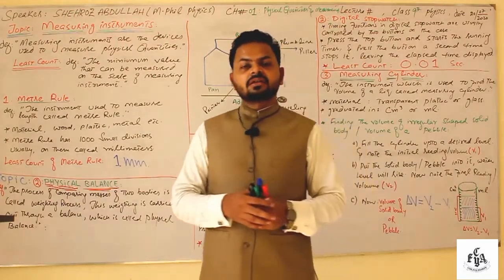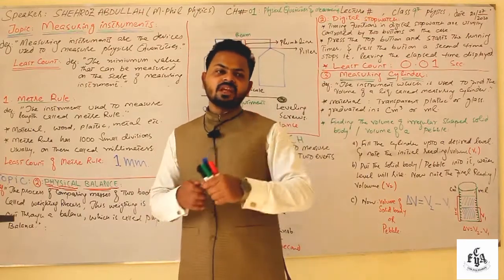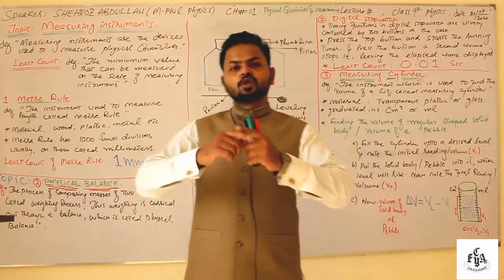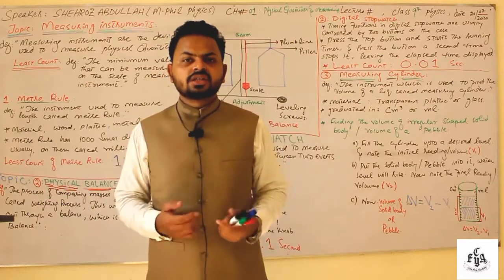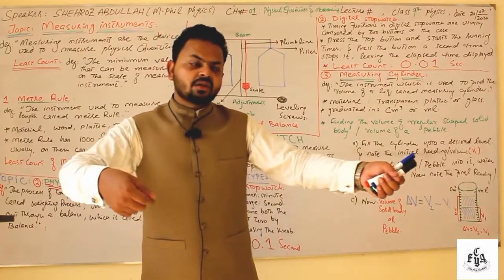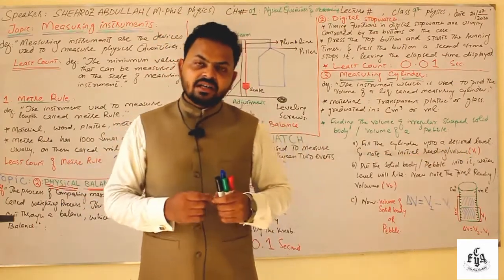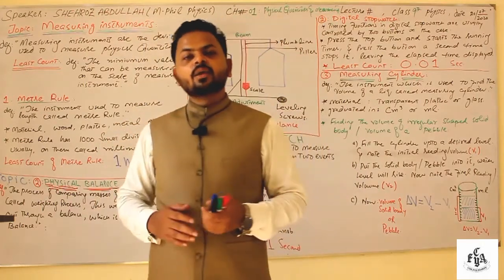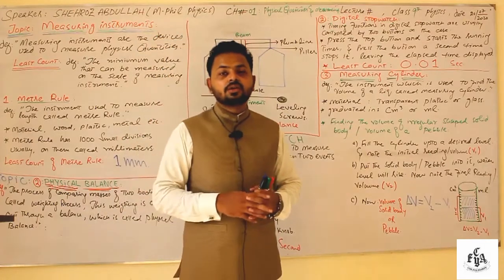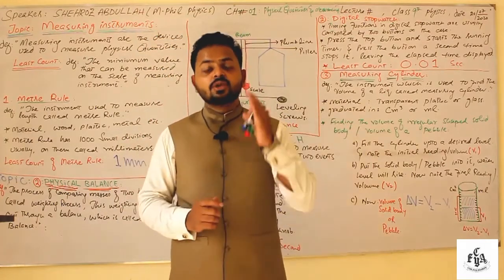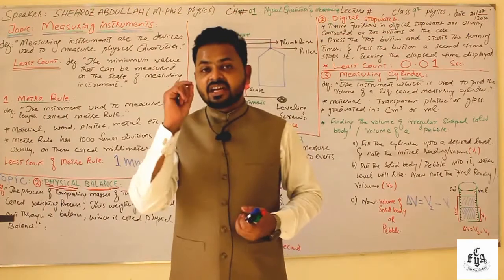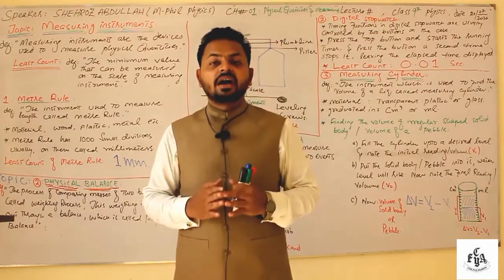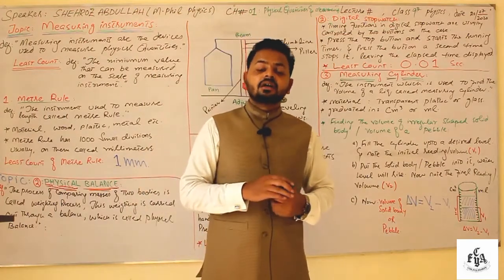For example, if you want to measure the length of a table, what you need to do is place the meter rule very adjacent to it, and then you can find out the length. But when dealing with a meter rule, you have to be very observant and careful about the placing of your eye, so that there shouldn't be error.